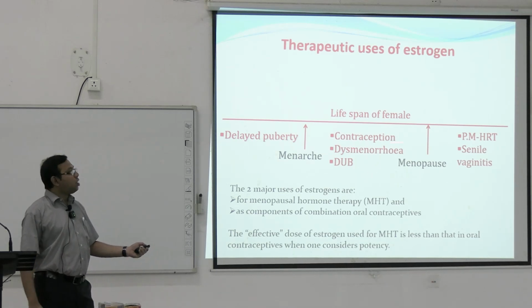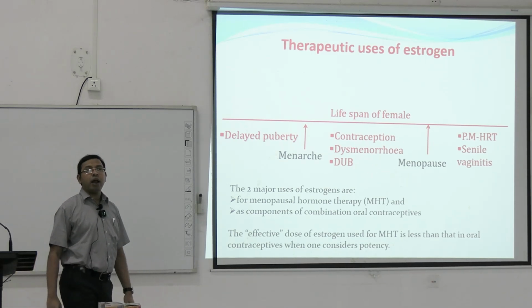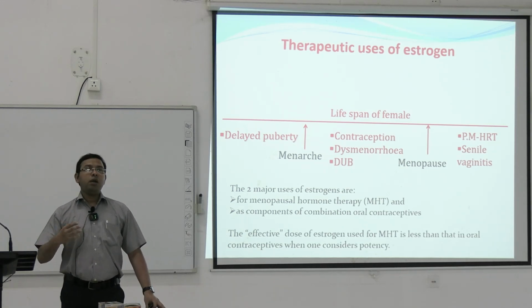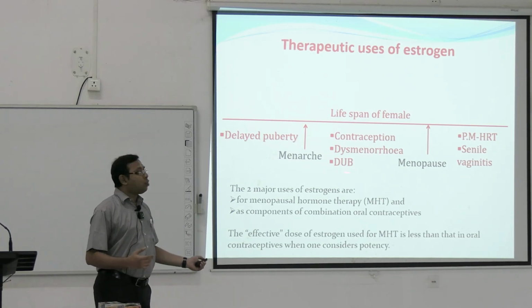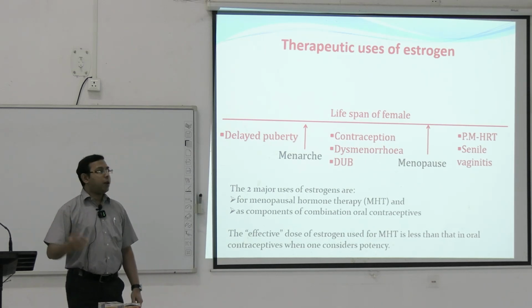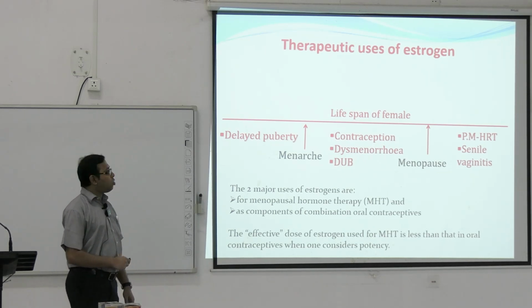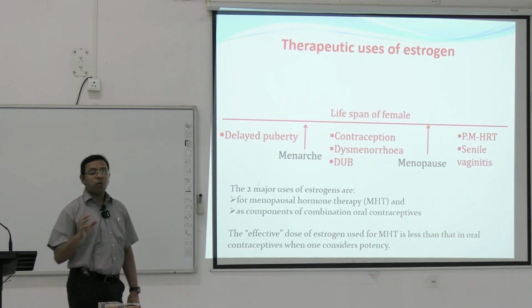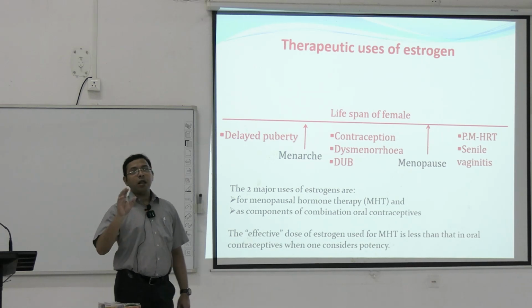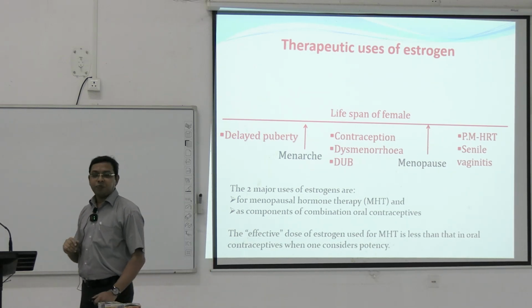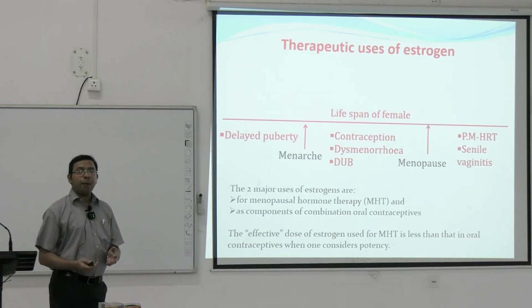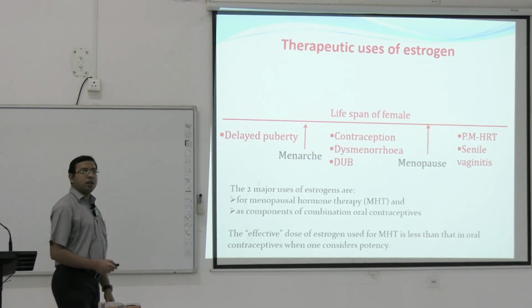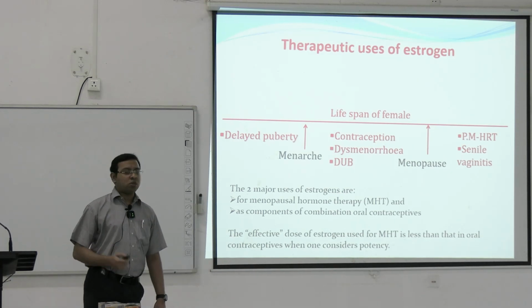Apart from this, it can be used in dysmenorrhea and dysfunctional uterine bleeding. Dysmenorrhea, that is where the menstrual period is disbalanced, as well as dysfunctional uterine bleeding, where more bleeding is happening. In those cases we can use the estrogen. And after menopause, again one of the most important areas where we can use the estrogen is hormone replacement therapy, which is quite controversial. We will come to this. So hormone replacement therapy after menopause, we can use the estrogen. Apart from this, senile vaginitis or atrophic vaginitis, in those cases we can use the estrogen.